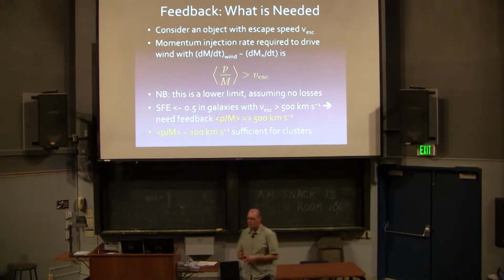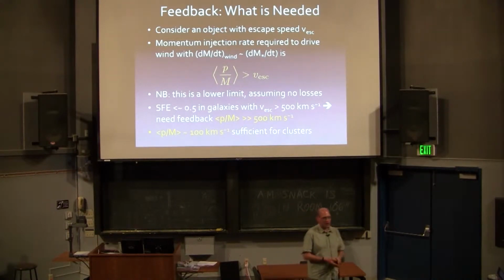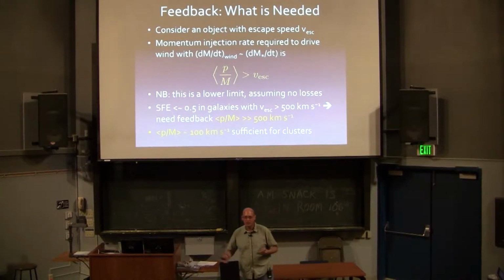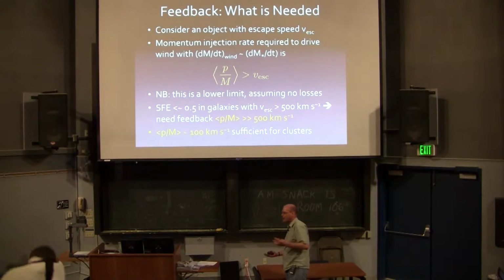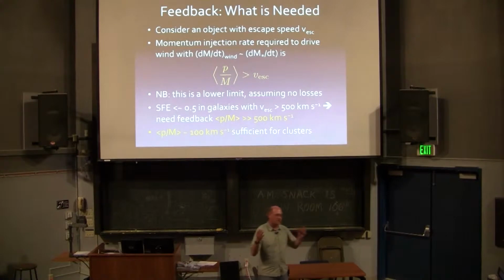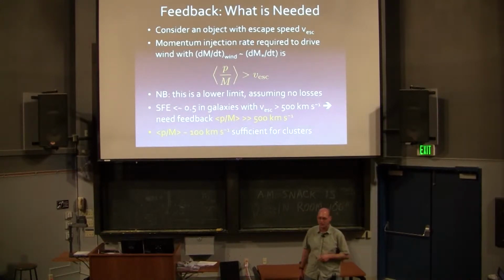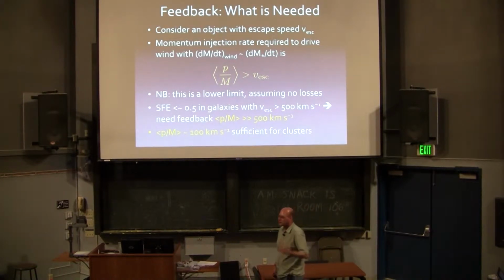Well, I can phrase that in terms of momentum budget. For that 1 gram of matter that went into a star, I need enough momentum to raise another gram of matter to the escape speed from the galaxy. So I can ask, how much momentum do I need per unit mass of stars formed? And that's this P over m thing. To have a mass loading factor of unity, I need that to be of order v escape. That is, for every gram of matter I put into stars, I need enough momentum to launch 1 gram of matter to of order, say, 500 kilometers a second, or maybe even more. It depends on whether you want to get it just out of the disk of the galaxy into the halo, or actually out of the halo completely. But I need hundreds of kilometers a second per unit mass of stars formed.